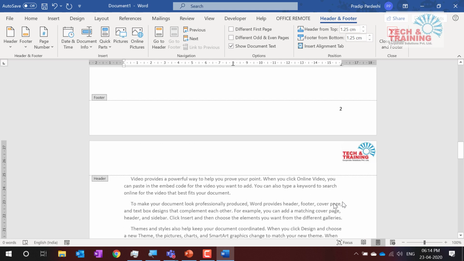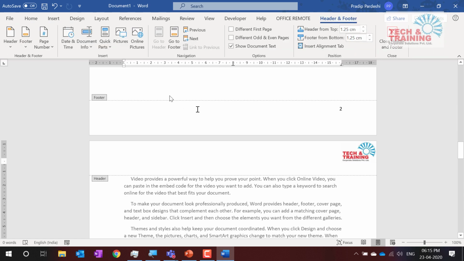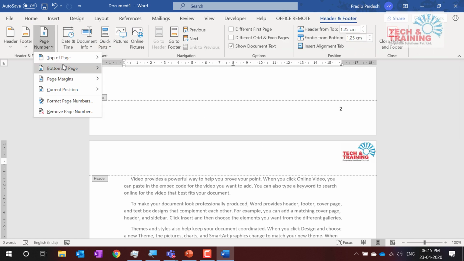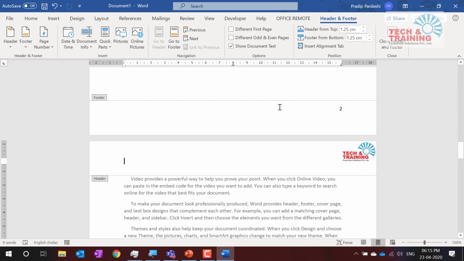Okay. So let's see how do we do this. So what we did so far, in order to enter the number, I double clicked on the header footer, and then we go to page number and went to bottom of the page. Yeah. So someone had asked, how do we get the common header? Common header, you can get it by just typing whatever you want to type in the header. Yeah. So I'm going to come to that part also. Just give me 2 minutes.